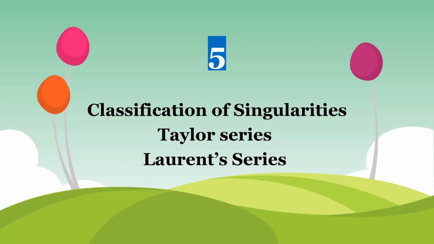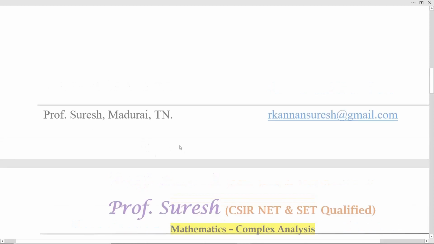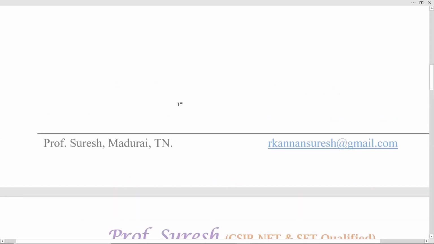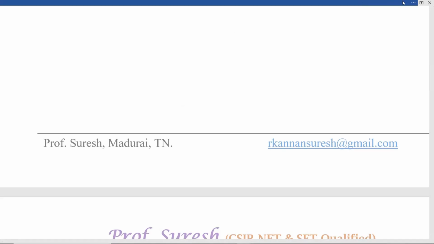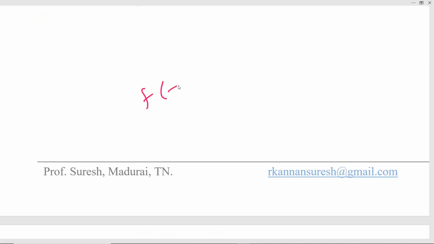5. Classification of singularities, Taylor series, Laurent series. So classification of singular points or singularities. First, what is a singular point? Suppose a function f is differentiable or analytic at a point, then the point is called a regular point. Suppose I take f of z equal to z plus 2.